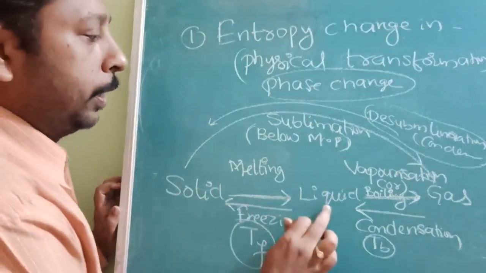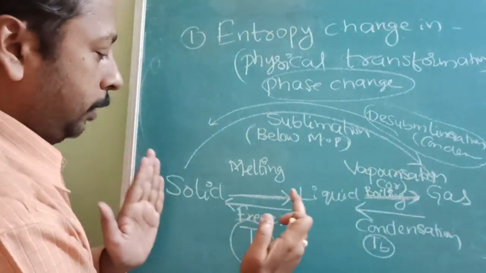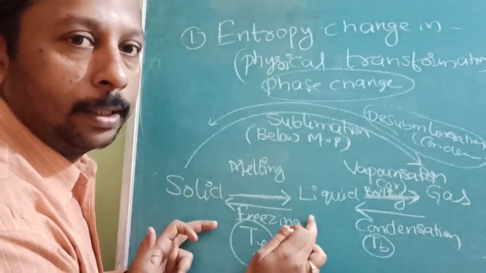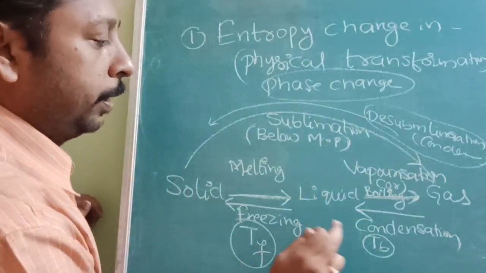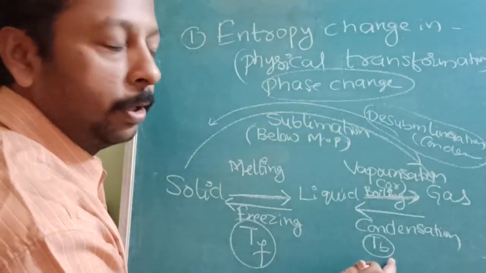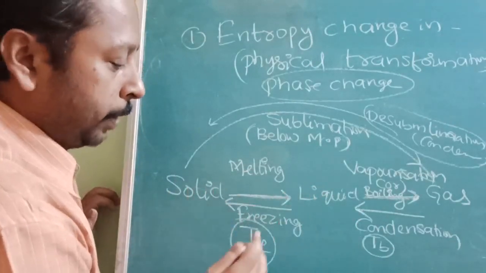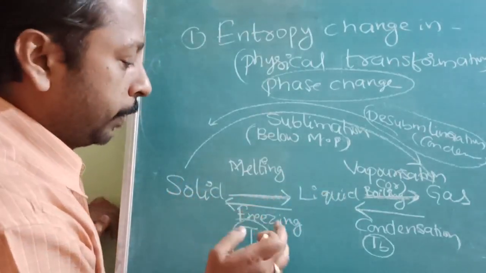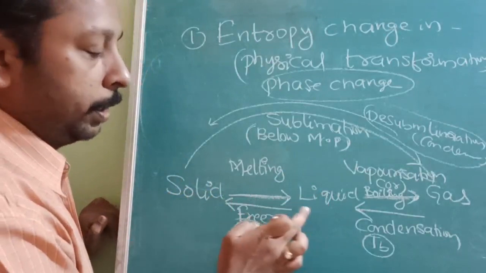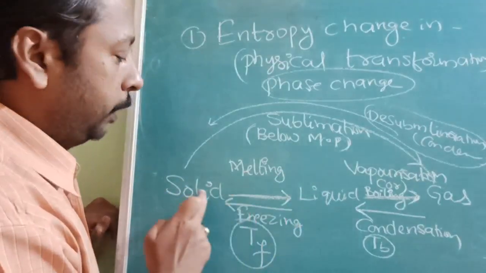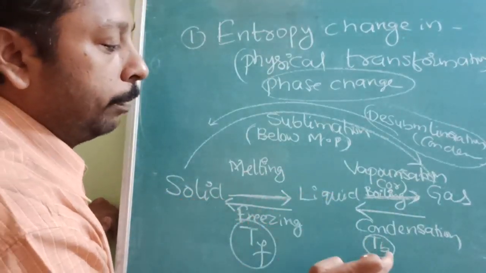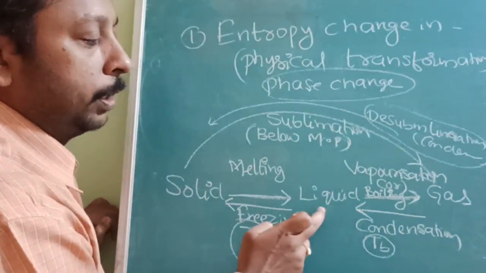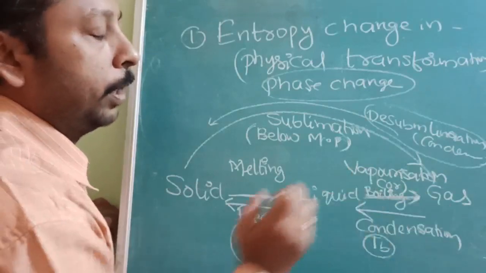Solid to liquid, liquid to gas. Here it takes place up to this. It is at equilibrium at the freezing point, and at equilibrium at the boiling point. Below the freezing point, only one direction happens: liquid to solid. Above the freezing point, only solid to liquid. Below the boiling point, only gas to liquid. Above the boiling point, liquid to gas.